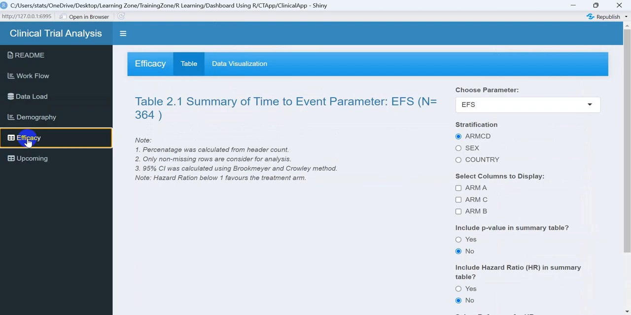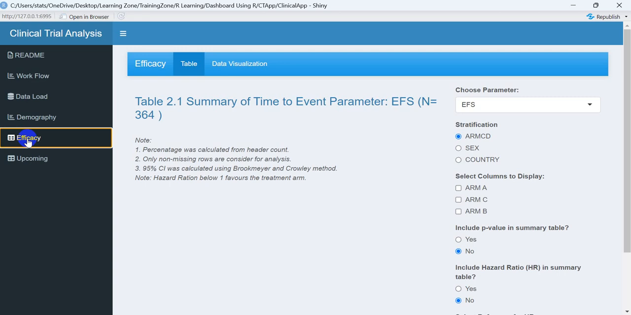In the efficacy module, again we have two types of things. One is tabular results, another is data visualization. In pharma companies, our job is to provide the result in both ways, in tabulation format and data visualization format.